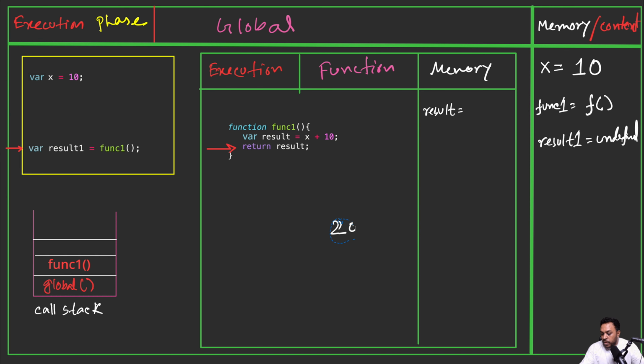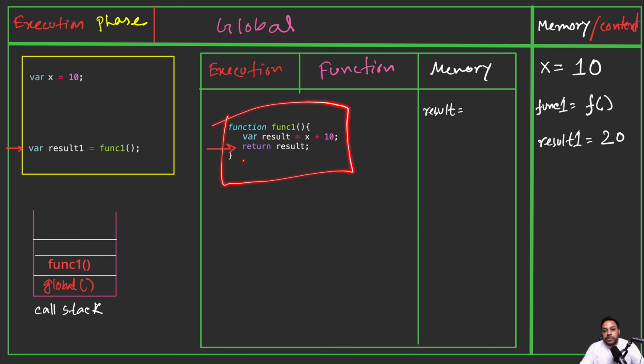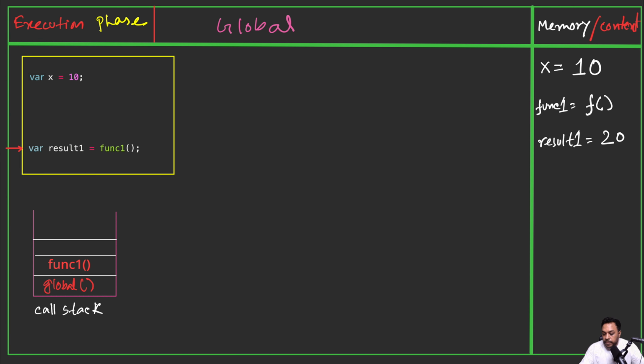It will remove this undefined and this 20 will be saved. And also this execution context will be gone. Why? Because it's a function execution context, and when the function returns something, that will be immediately removed from the call stack, and also the execution context will be gone. So let's remove that. Here, the execution will move to the next line, and there is nothing else. The execution is done here.